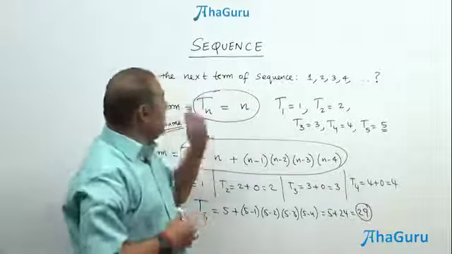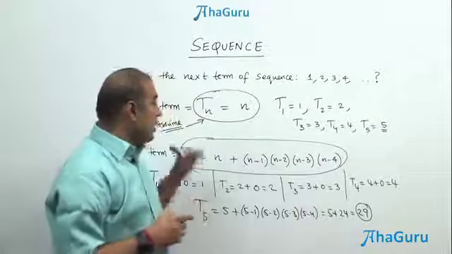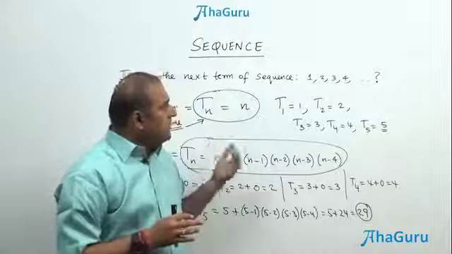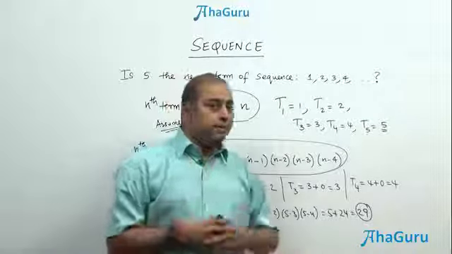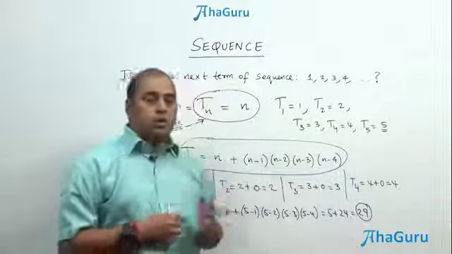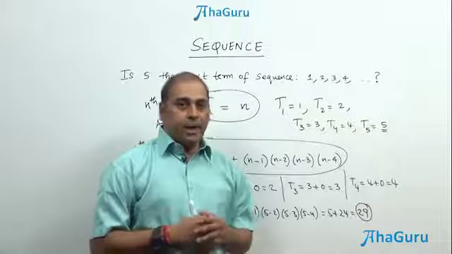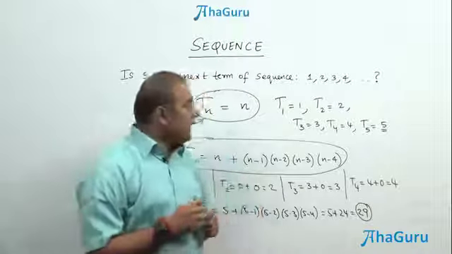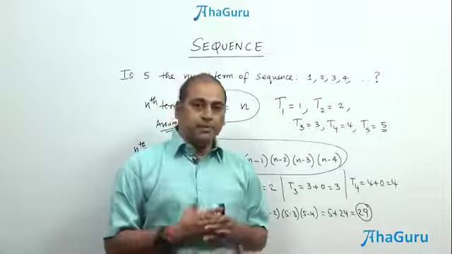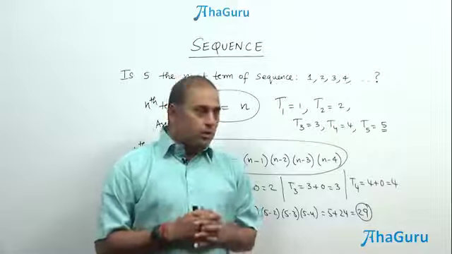Therefore, if you have a sequence 1, 2, 3, 4, the next term could be 29, and that is why we should not assume an undefined sequence. You can't assume the next term. Instead of 5 you can have 29, because there might be another rule. If the rule is not defined, we cannot exactly find how the sequence will proceed. Any sequence contains members, like algebraic terms which could be numeric, and it has a definite rule. You must know the rule. If you don't know the rule, you can't presume.